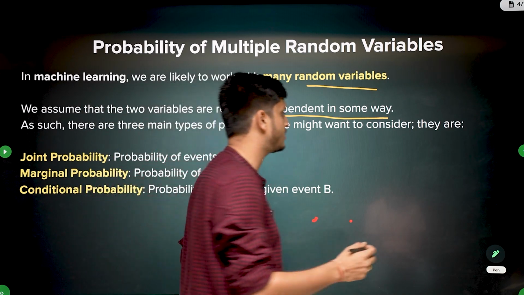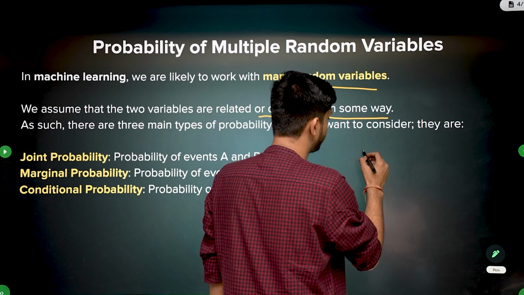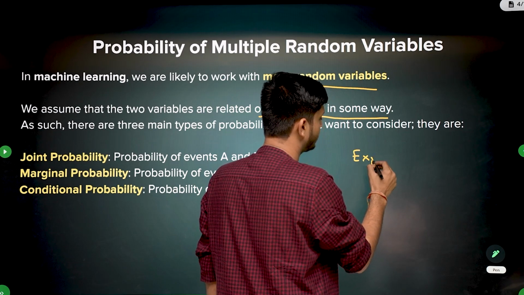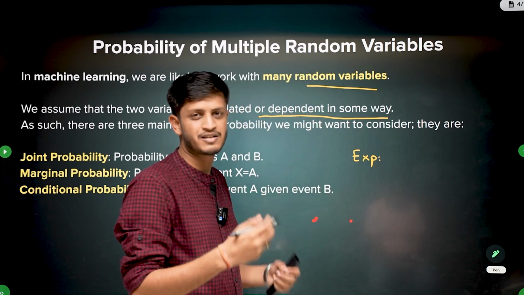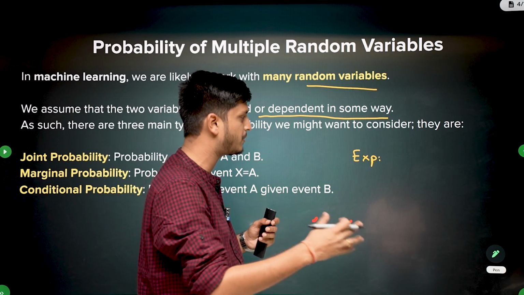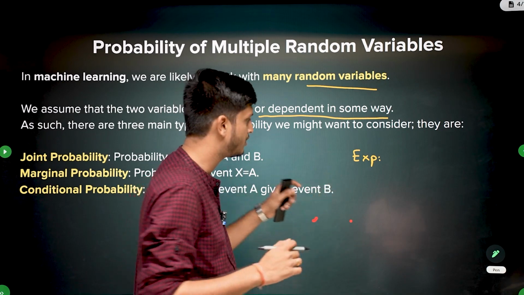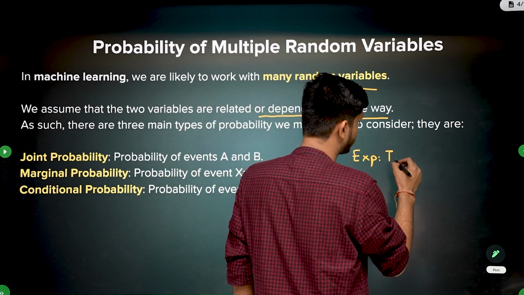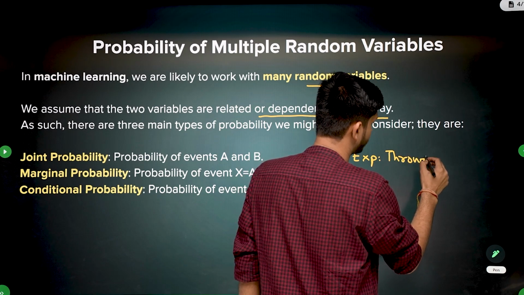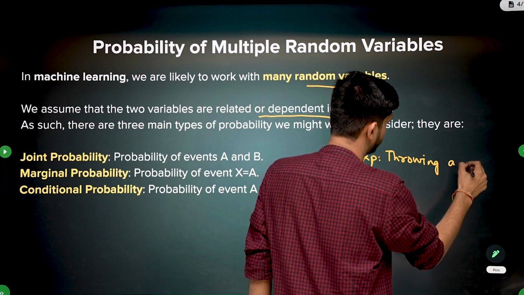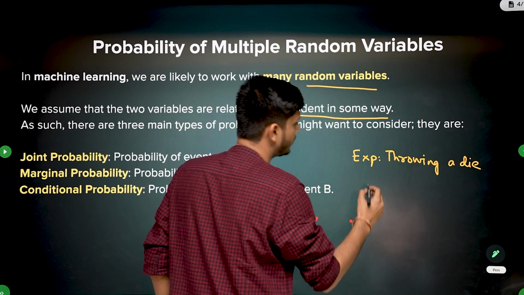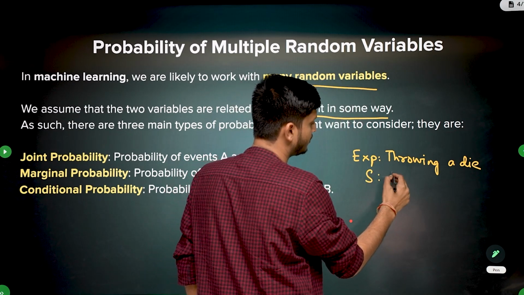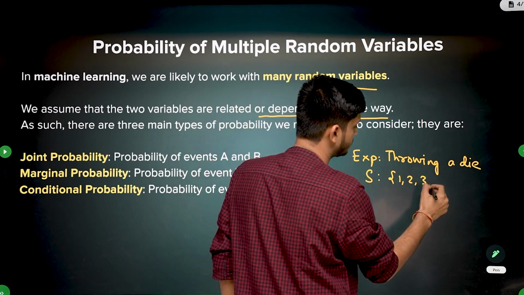For example, like throwing a die. There are various terms in probability, and it gets confusing sometimes, but when you solve too many problems, this will be easy. So let's say the experiment is throwing a die. We know what the sample space is. We have 6 possible values.